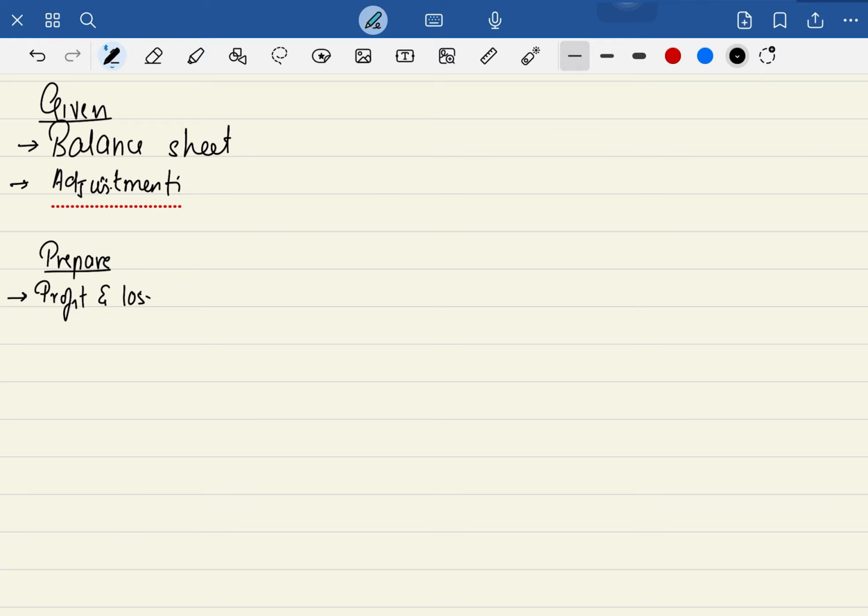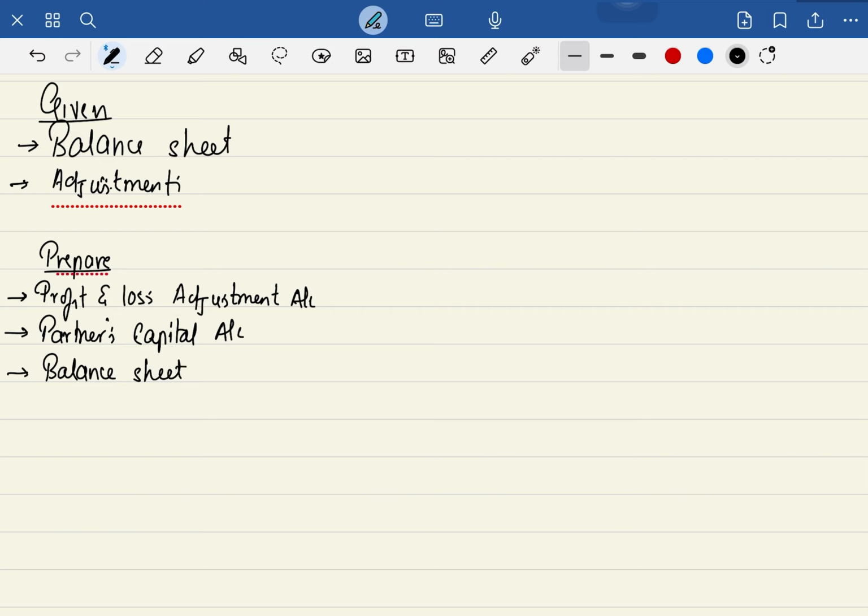Profit and loss adjustment account. You can also call it the revaluation account. You will be asked to prepare the partner's capital account, and the balance sheet. Okay. At times, we will also be preparing the cash or bank account. If in any question they are asking me to pay off any amount, then we are going to make the cash account. Otherwise, just post the cash account in the balance sheet itself.